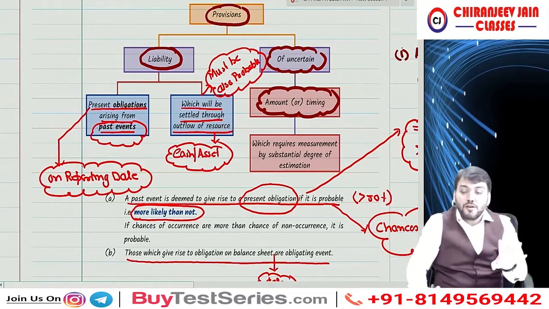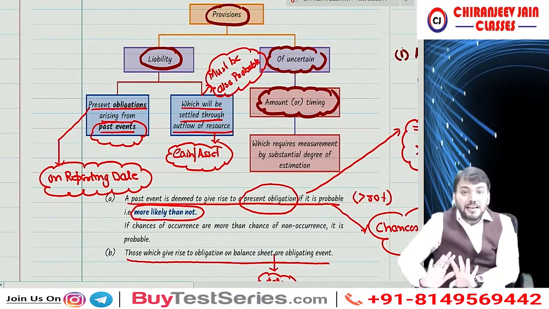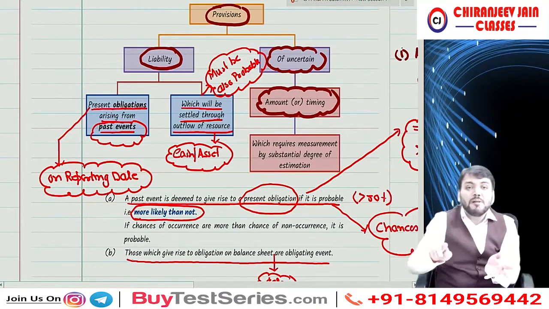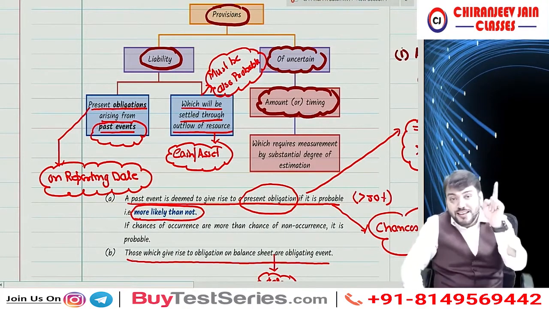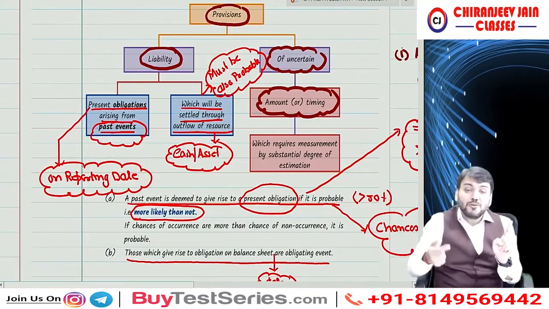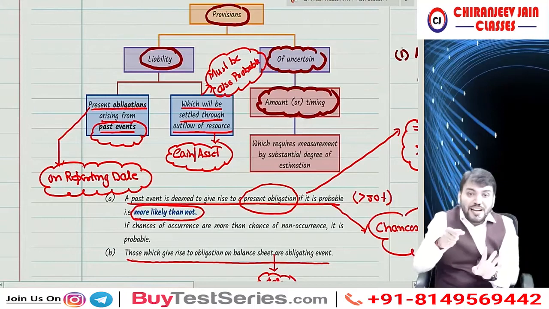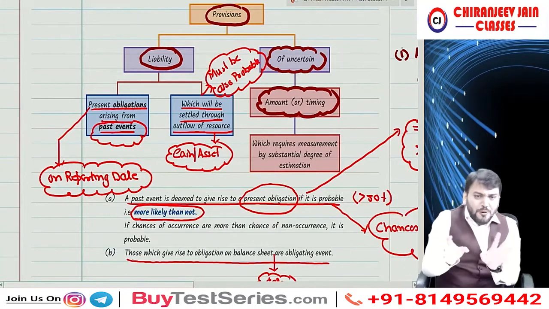That is 100% wrong. Under Ind AS, the entire format is going to change. Now redeemable preference share capital will not be shown where? In equity. It will be shown under the head liability because there is a contractual obligation to pay. Contractual obligation to pay. I hope you are understanding.